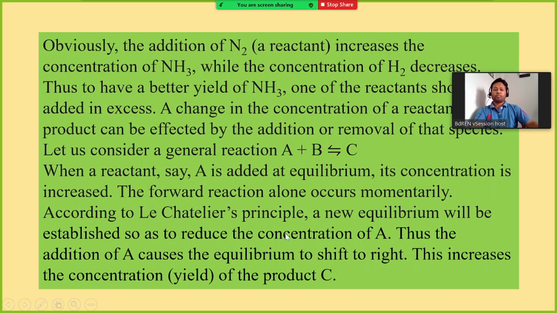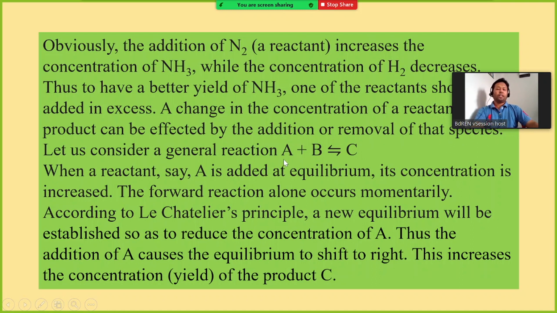According to Le Chatelier's principle, a new equilibrium will be established so as to reduce the concentration of A. So if you increase the concentration of A, then from Le Chatelier's principle we know the equilibrium will be shifted in the direction that the concentration of A decreases, because at equilibrium the rate of forward reaction and rate of backward reaction will be the same.